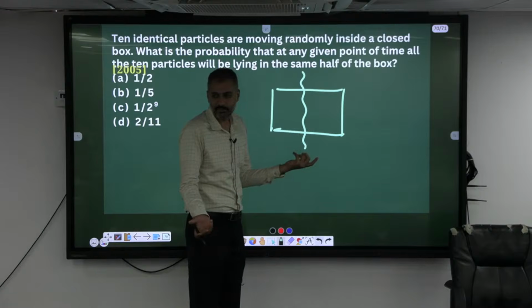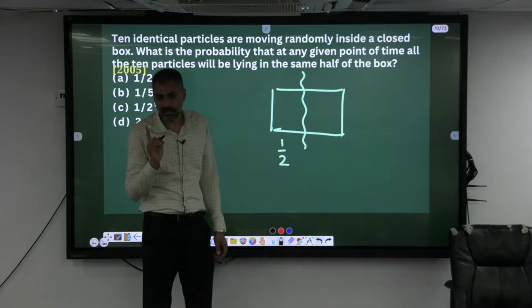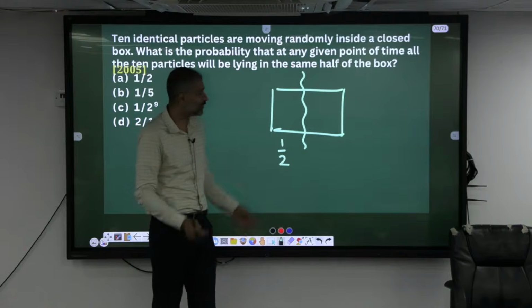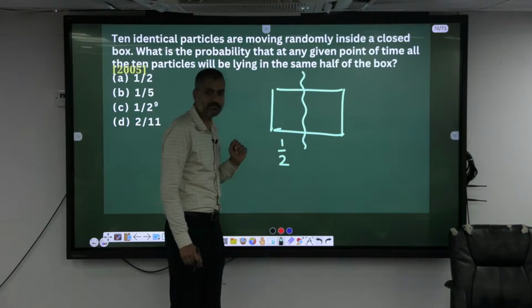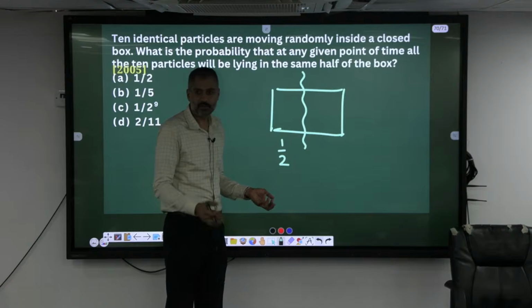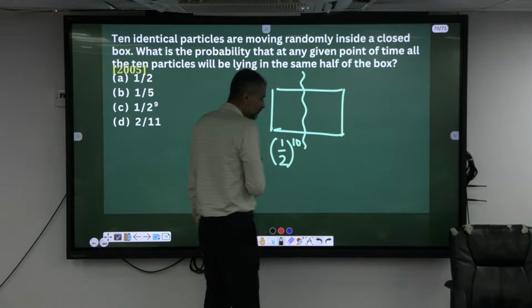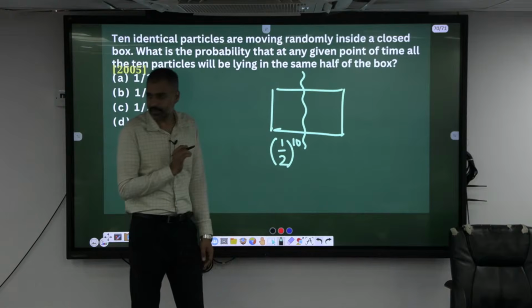Total outcome, 1/2 for one of the particles. Agree? For one of the particles. Another particle, what is the probability that it will be here only? Again 1/2. The third particle 1/2, 1/2, 1/2. How many 1/2s? Isn't it? 1/2 whole power 10.